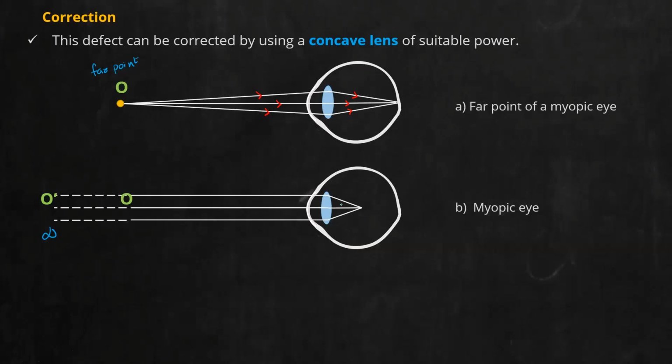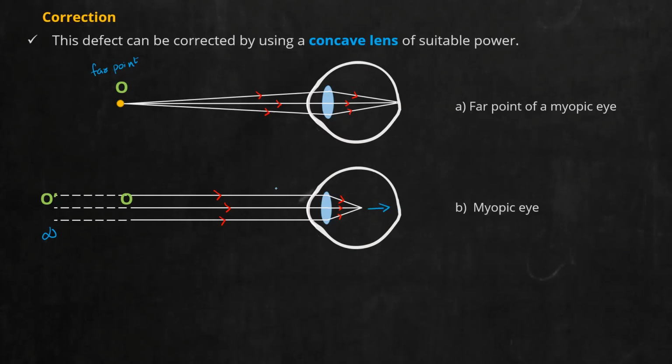And you can see, if it had to be clear, the lens should have been even more thin. If the lens had been even more thin, it should have focused on the retina. But here the lens is remaining thick enough. So the focal length is less and image is formed in front of retina. Now tell, for correction, what should I do? We need to take these rays to this point. Yes or no? I need to shift these rays to this point.